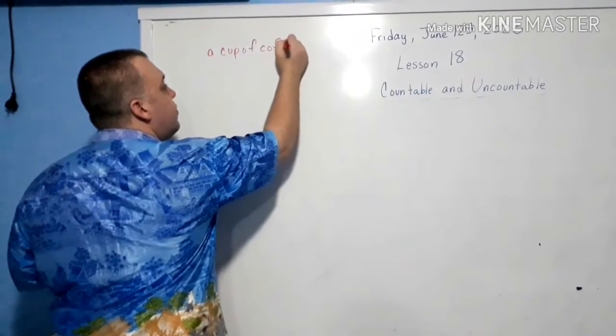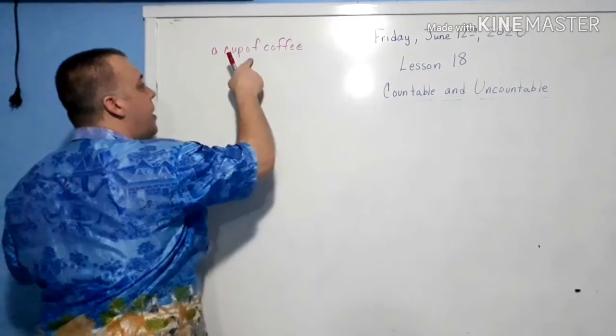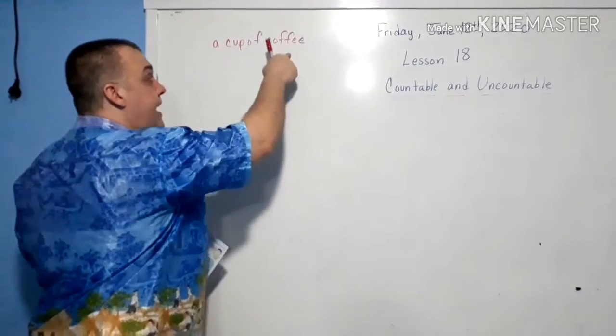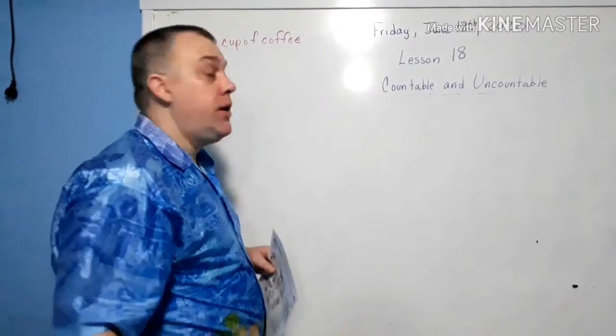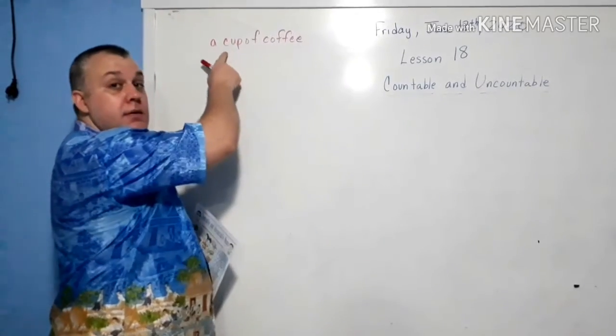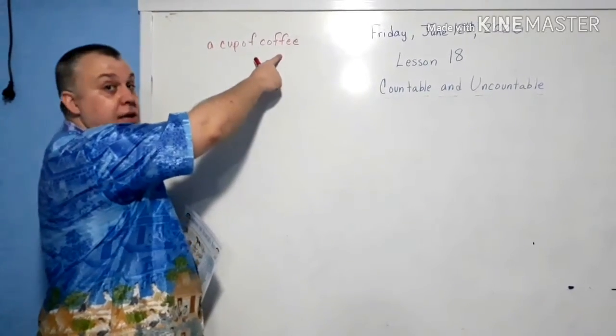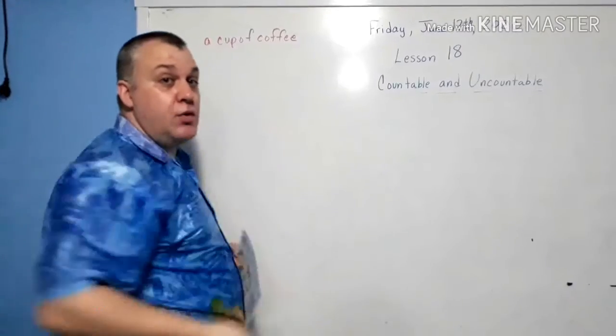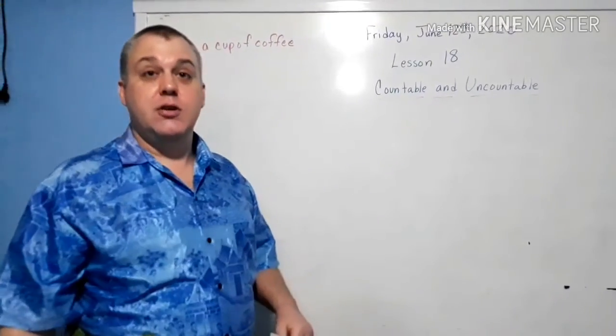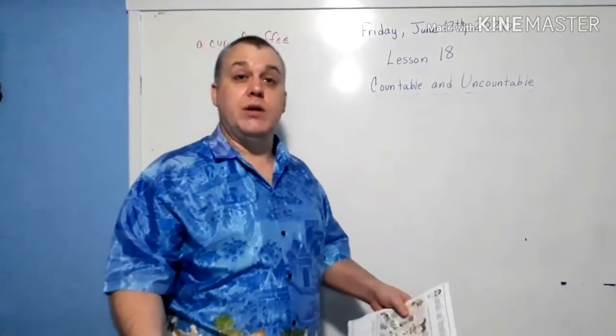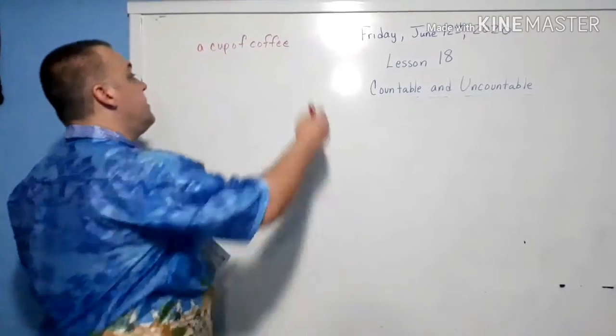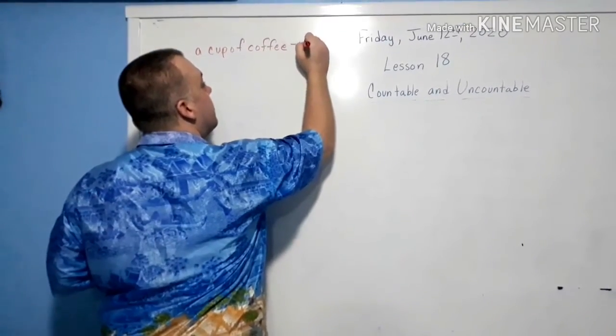Now, if you see, we need to use a cup of to say how many. We're counting a cup, not coffee. You can't count coffee. If you count coffee, it just goes psh, right? It's a liquid. You can't count it. So this would be uncountable.